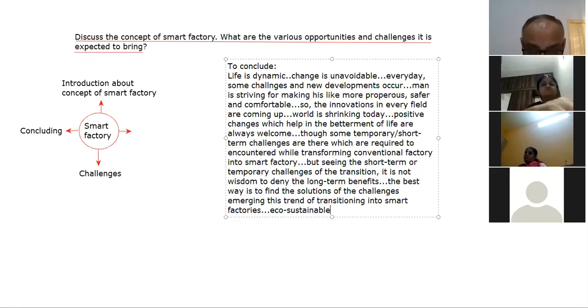Eco-sustainable production, and energy conservation.